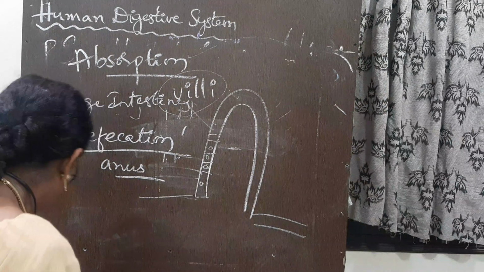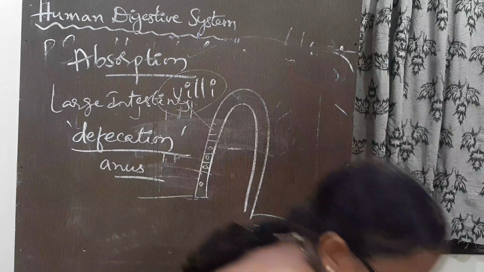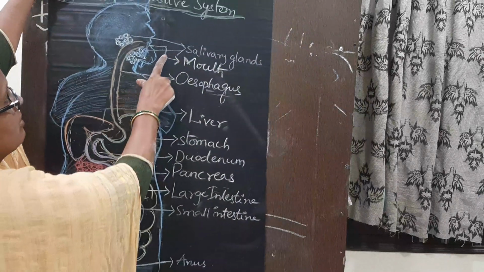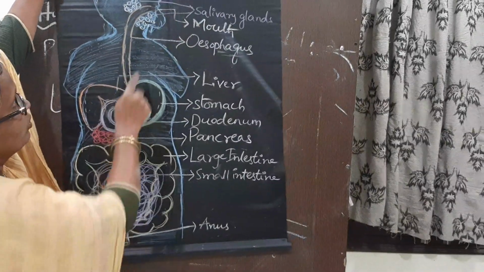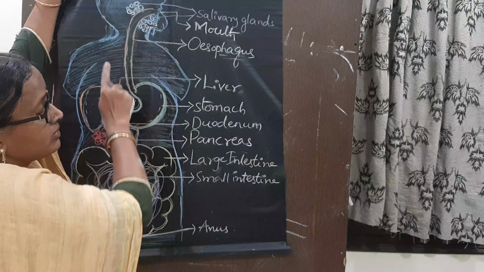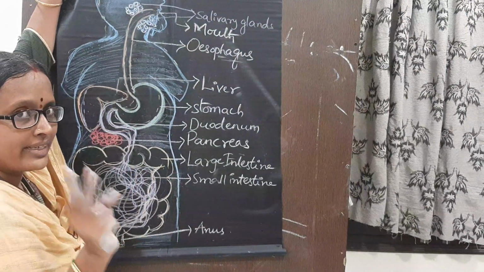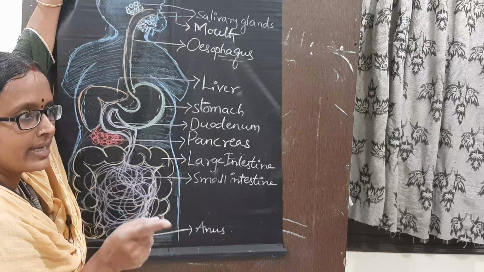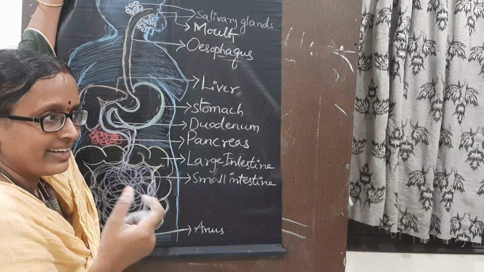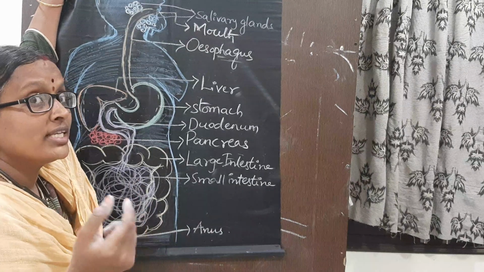Okay. So again, I will briefly explain. This is the mouth. From the mouth we take the food materials, and in the mouth, with the help of teeth, that is incisors, canines, premolars and molars, they cut the food and grind the food. They mix the food with the saliva.